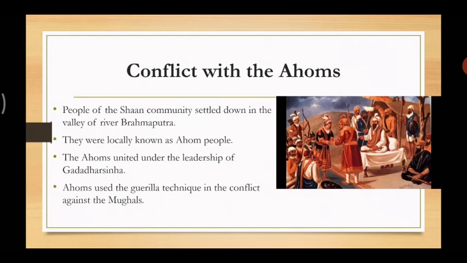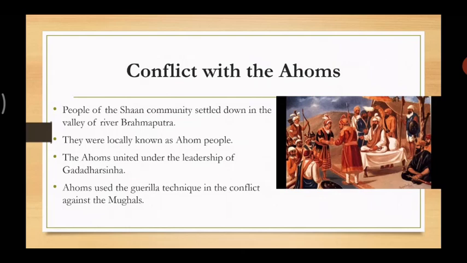Students, while Aurangzeb ruled, the Ahoms had a prolonged struggle. Prolonged struggle means they were continuously struggling with the Mughals. The Mughals attacked the Ahoms region. The Ahoms united under the leadership of Gadadhar Sinha. Commander Lachit Borphukan gave an intense battle, means he was fighting very fiercely. He gave an intense battle against the Mughals.